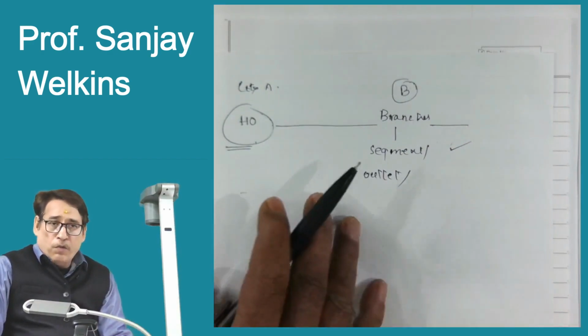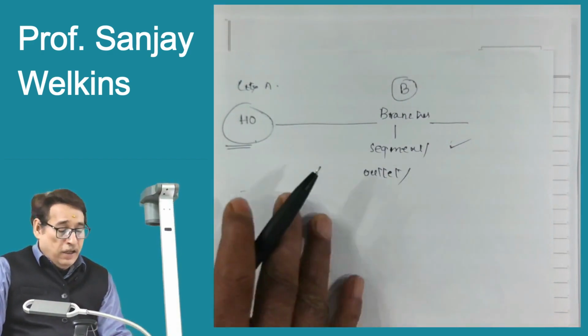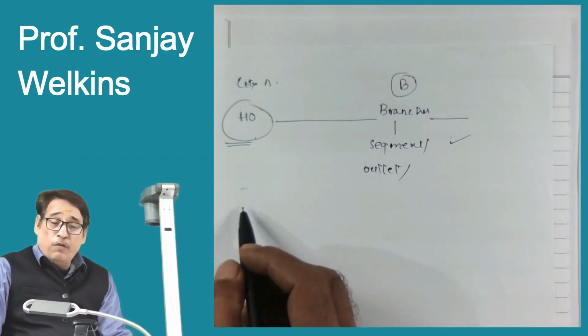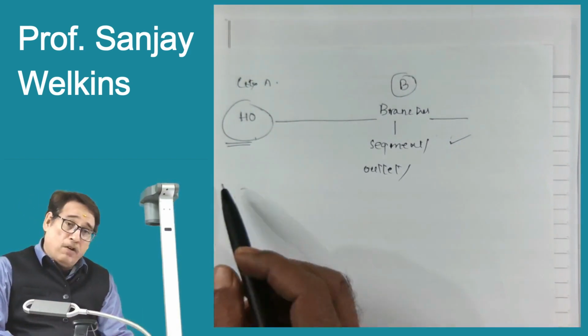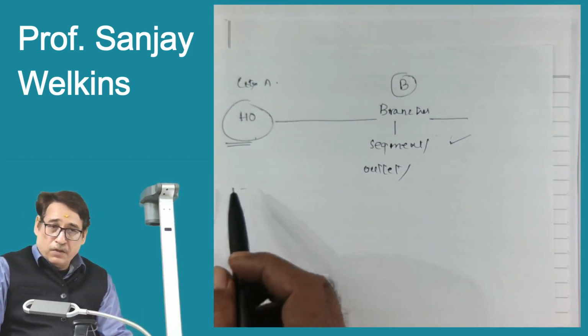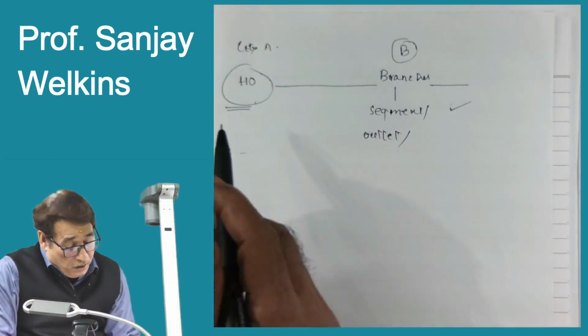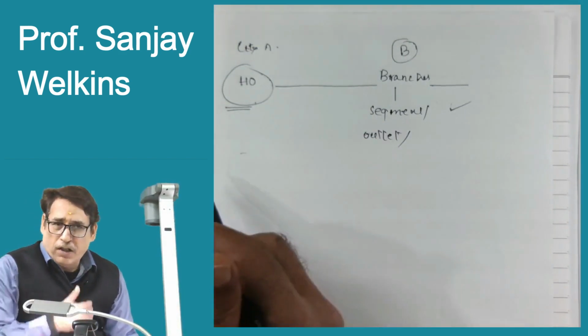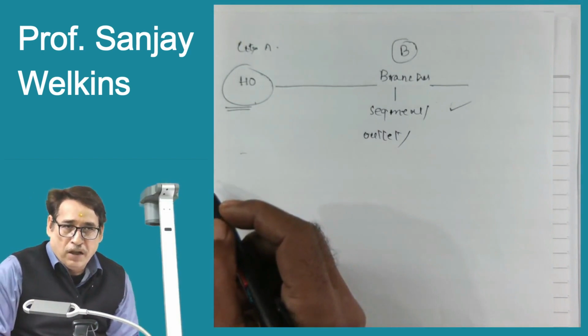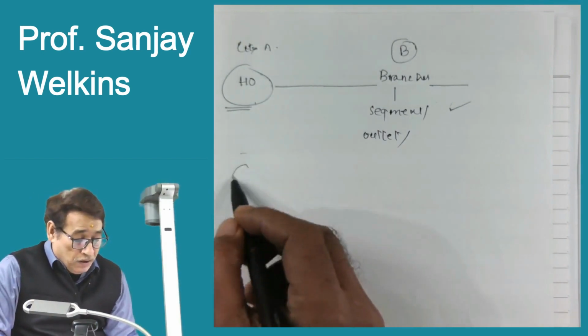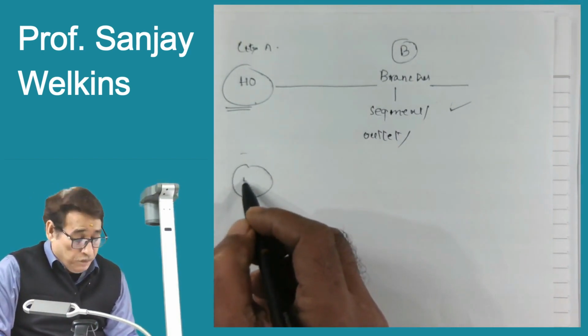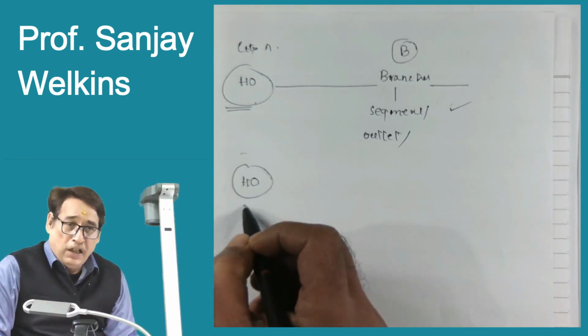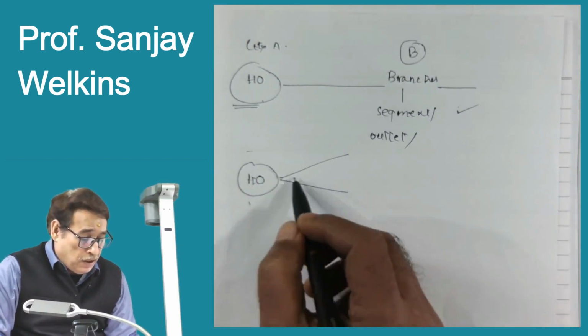So it looks like a very innocuous question, isn't it? And if I ask you why a head office opens branches, you should be in a position to give me the answer within a flick of a second. The reason is very simple. This is the head office situated in Delhi. We are opening, let us say, branches in other cities.